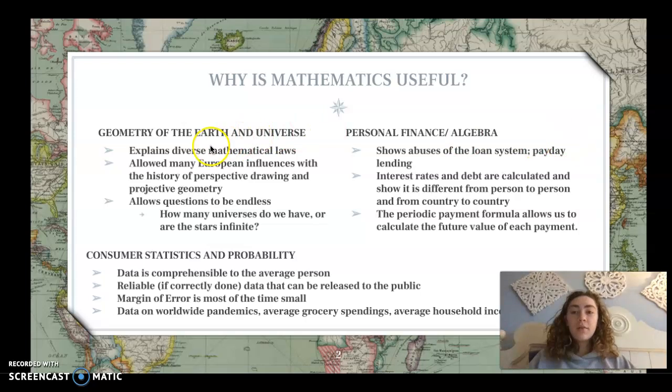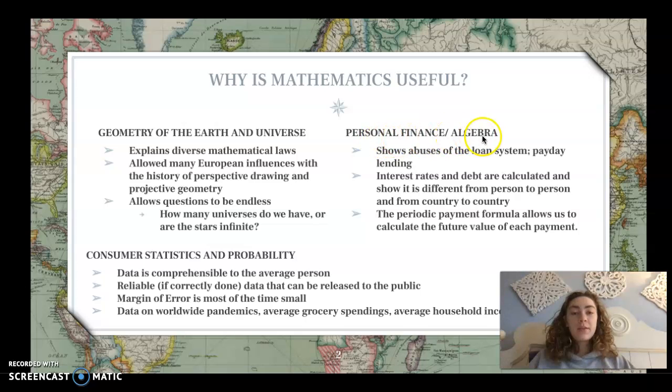Geometry of the Earth and Universe explains diverse mathematical laws. It allowed for many European influences with the history of perspective drawings and projected geometry. This unit allowed questions to be endless, such as, how many universes do we have, or are the stars infinite?